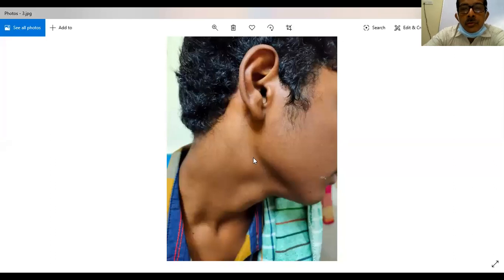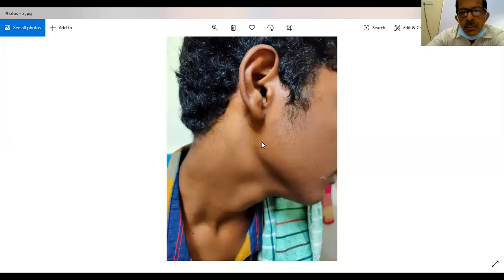Submandibular swelling will be here. Mastoid swelling will be here. Then branchial cyst will be here. This is the position, exactly at the angle of the mandible, just below the mandible. And you can see this area is called the jugulodigastric area.